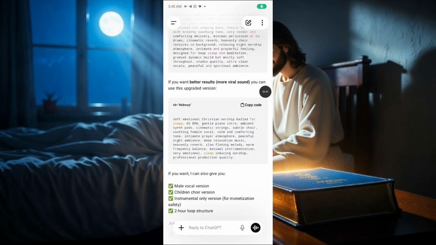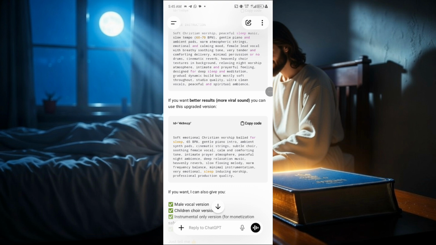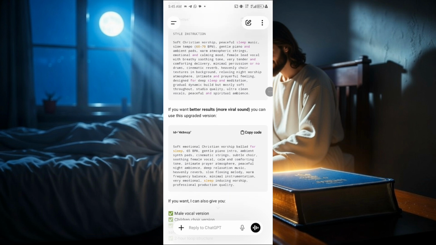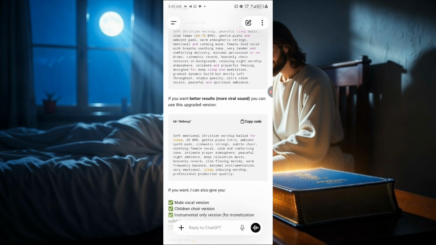So this is the style instruction that ChatGPT gave to us. It gave us two, and it said the second one is for better results. So I'm going to copy the second one. Now we are going to head over to Suno AI.